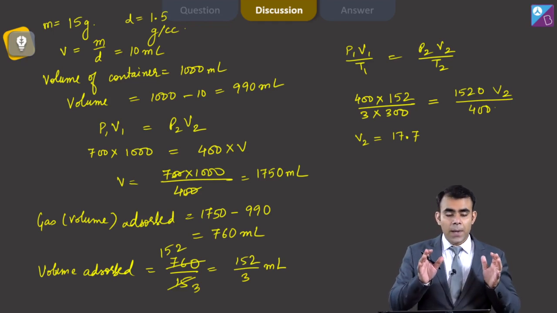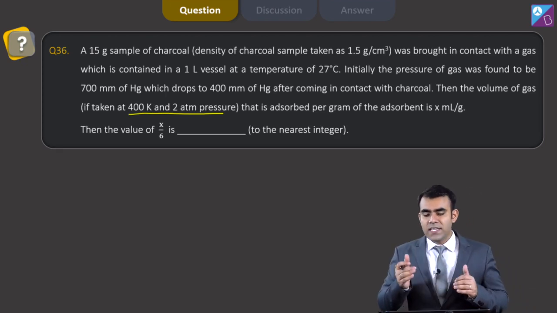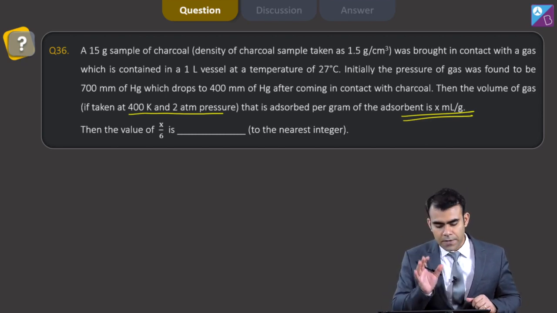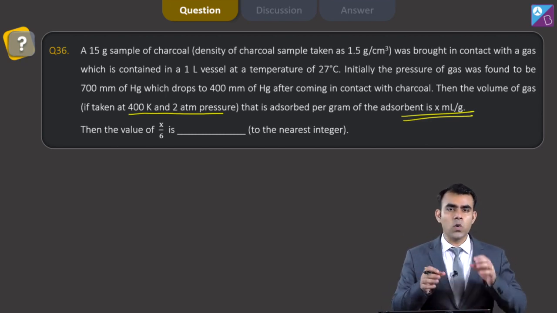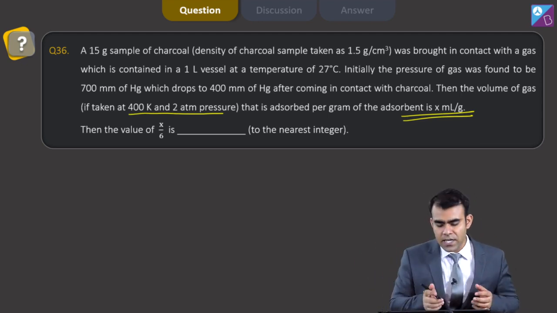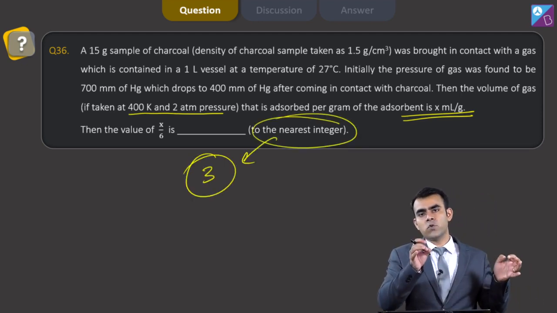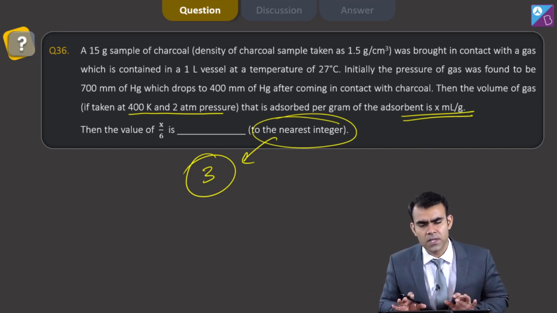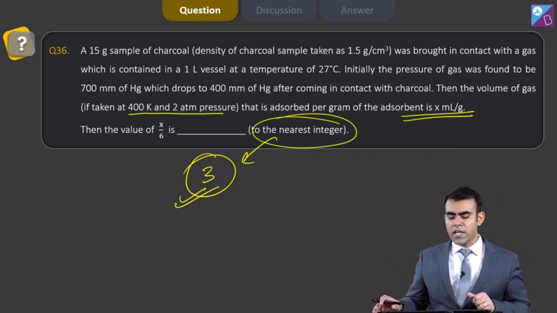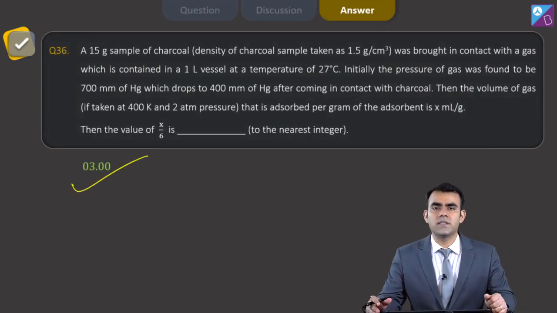But the question asks what is the value of X by 6. The value that we obtained is X, that is 17 point something. We know that either we have 17 or 18, but if I divide it by 6, the nearest integer will be only 3. So you do not have to do the exact calculation for this question. If you know that the starting terms are 17, then you can easily predict that your nearest integer is 3. So the answer of this question is 3.